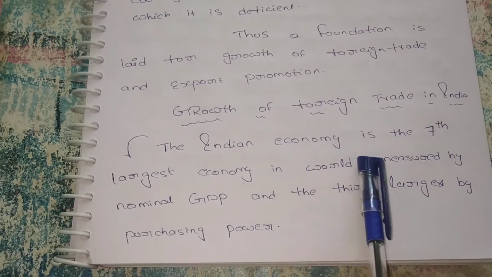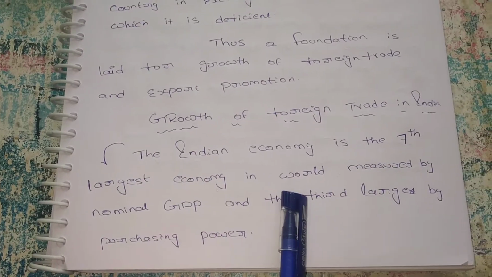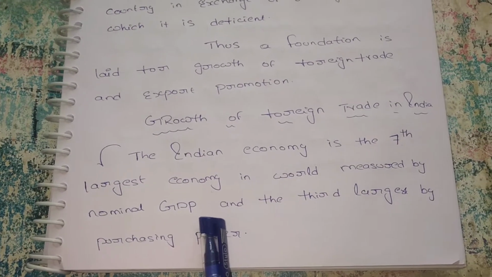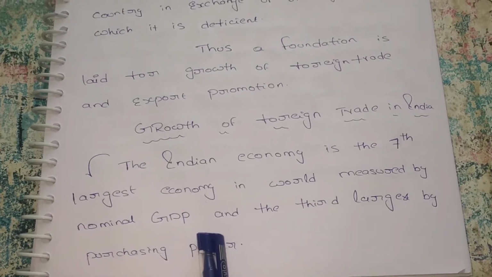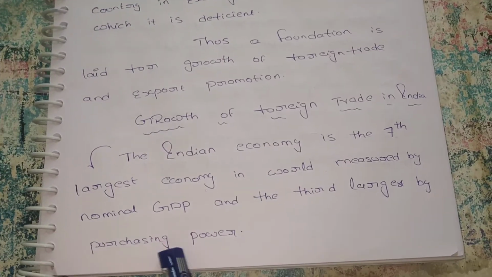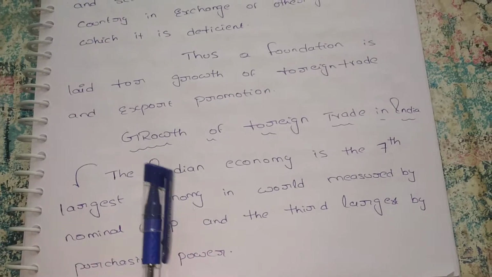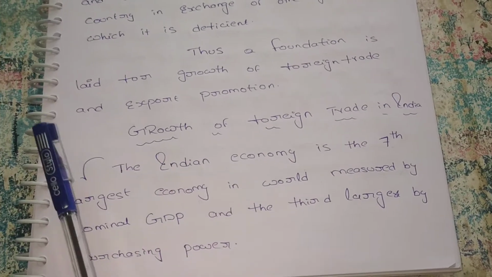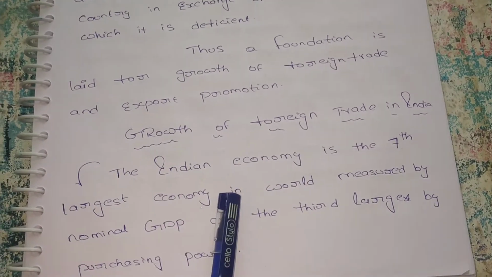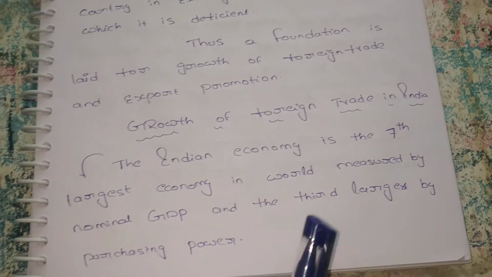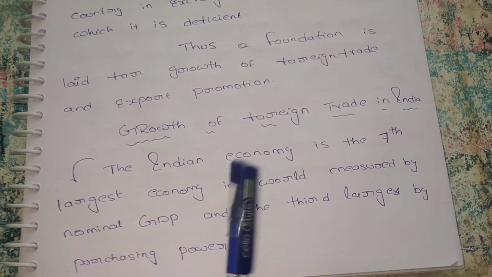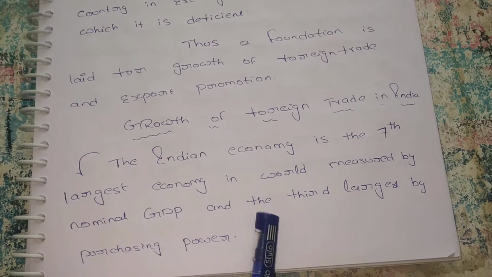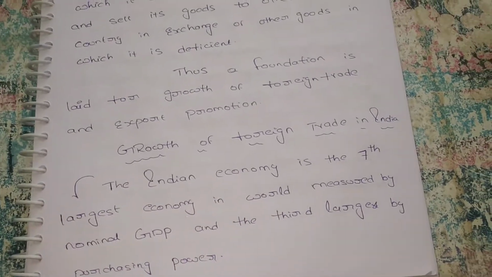The Indian economy is the 7th largest economy in the world measured by nominal GDP, and the 3rd largest by purchasing power. India has the 3rd largest purchasing power, which means we mainly depend upon imports. So India is the 7th largest by GDP, and in purchasing goods, it has the 3rd largest purchasing power.